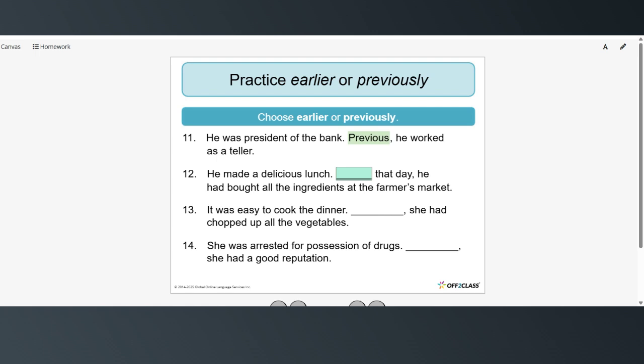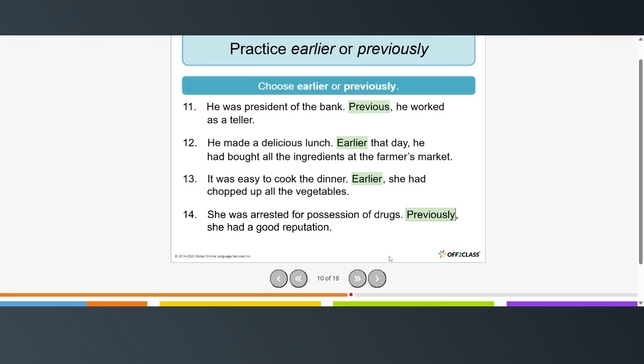He made a delicious lunch. Earlier that day, he had bought all the ingredients at the farmer's market. It was easy to cook the dinner. Earlier, she had chopped up all the vegetables. She was arrested for possession of drugs. Previously, she had a good reputation.